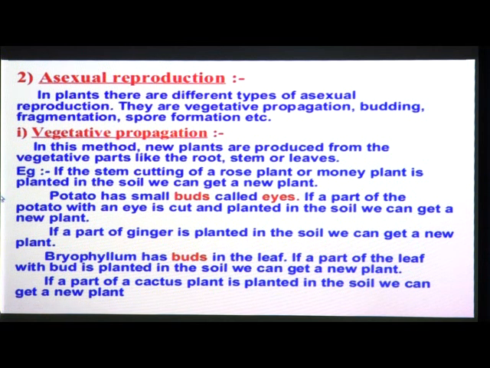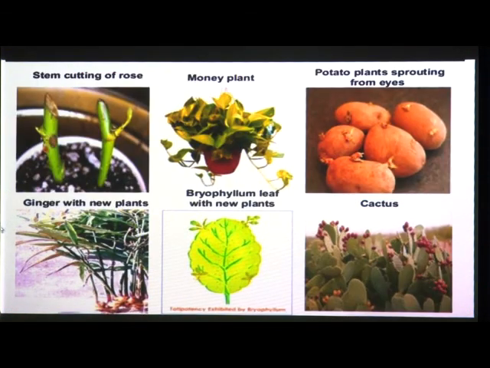So these are some examples of vegetative propagation. It means some plants can grow by their leaves, some plants can grow with the help of the stem or cutting of their stem, and some plants can grow by roots. So these are some vegetative propagation. These are shown in this picture. First picture is a stem cutting of a rose.